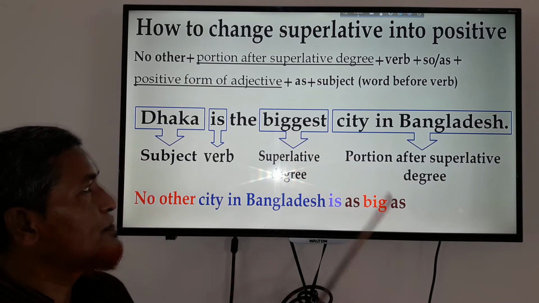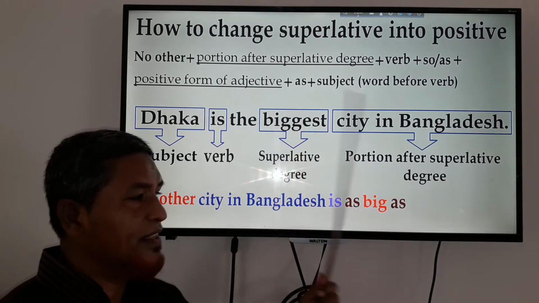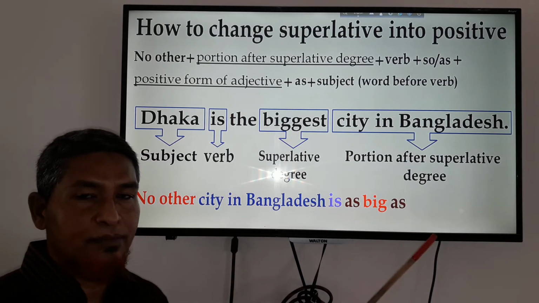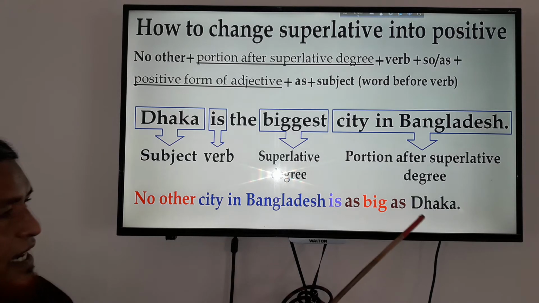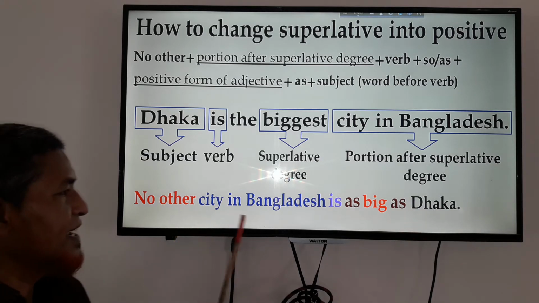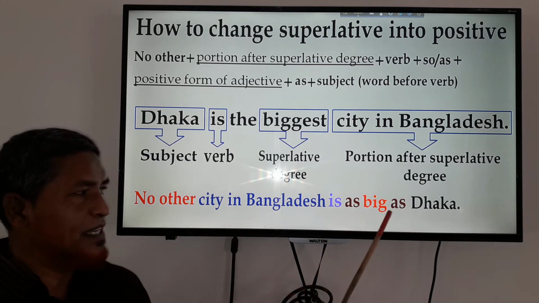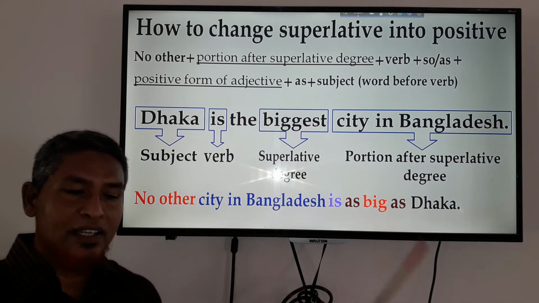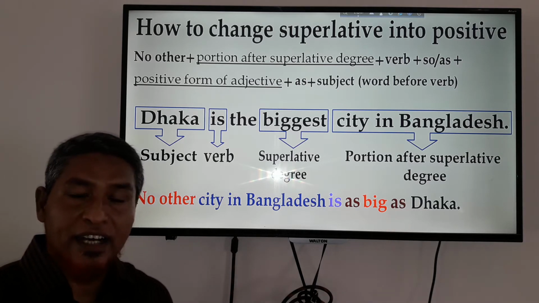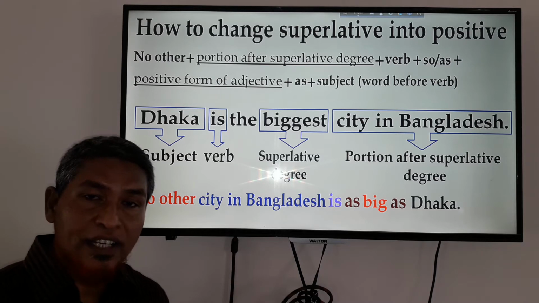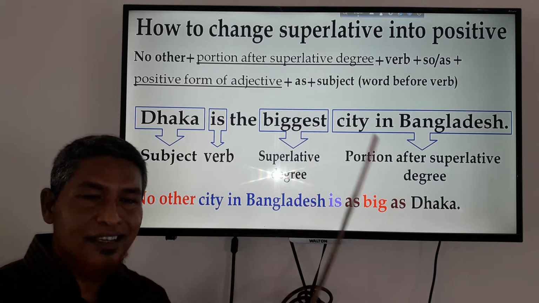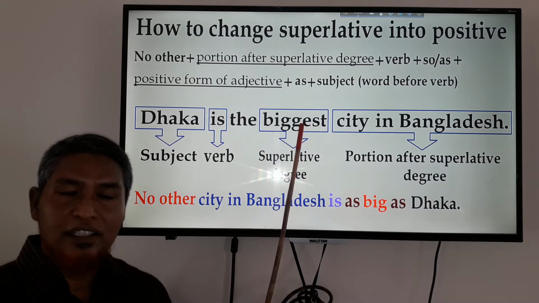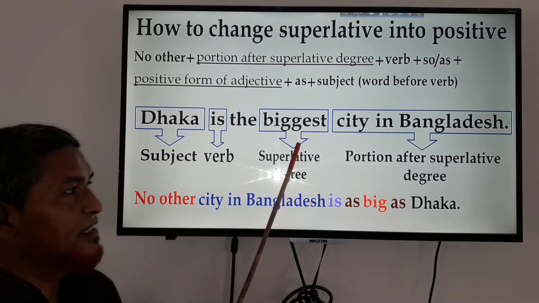And then you will have to write as, and then the first subject, or the word before the verb, Dhaka. So, no other city in Bangladesh is as big as Dhaka. I think you have understood it very carefully. If you write it according to this instruction, you will do it very easily.